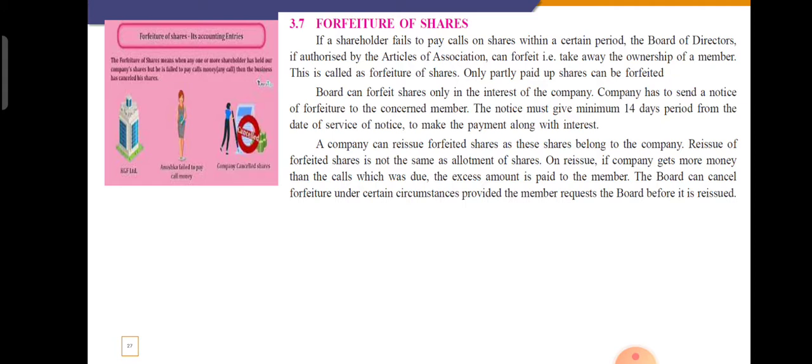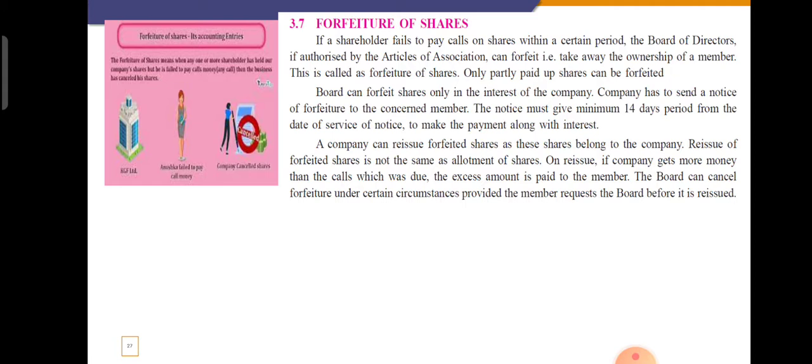So let's see the explanation. If a shareholder fails to pay calls on shares within a certain period, the board of directors, if authorized by the articles of association, you already know what the articles of association is. It is an internal rule book of the company for the internal management. So students, it is already mentioned in what scenario, in what situation the share will be forfeited. For example, if Anushka is not able to pay the call money even after sending so many reminders, her share will be forfeited.